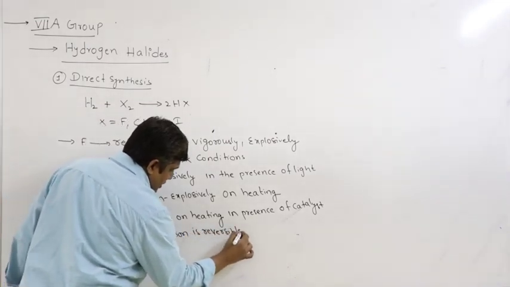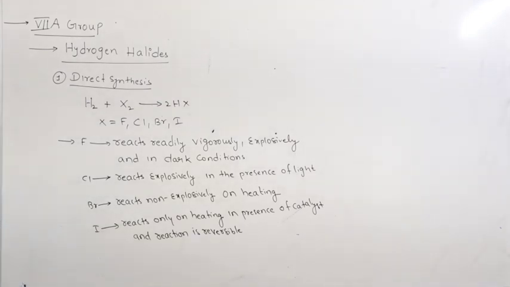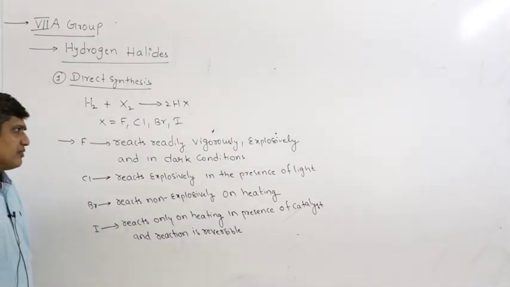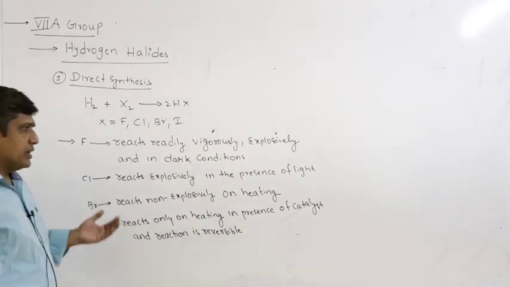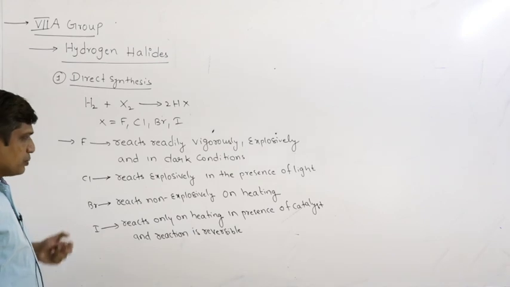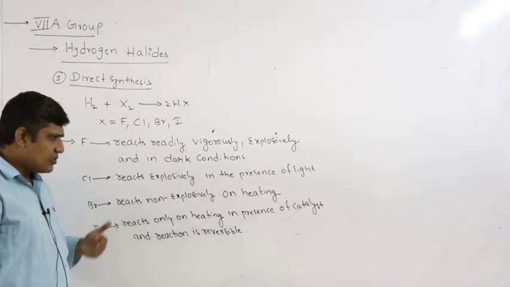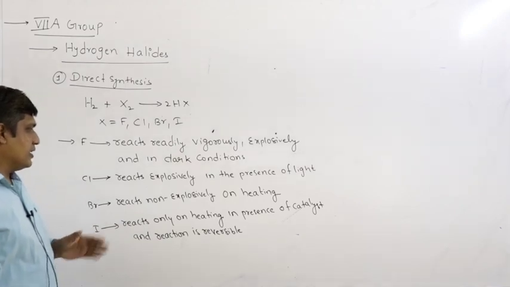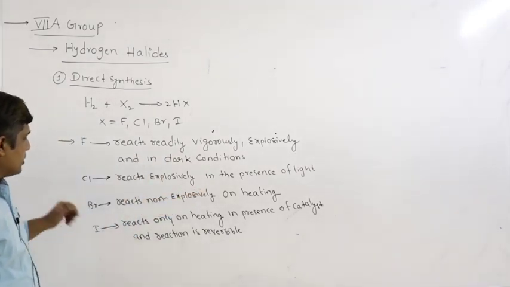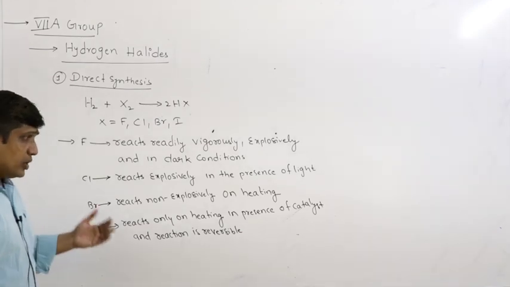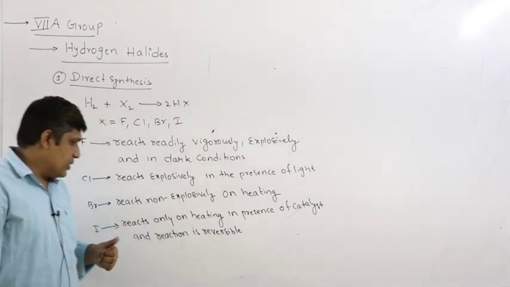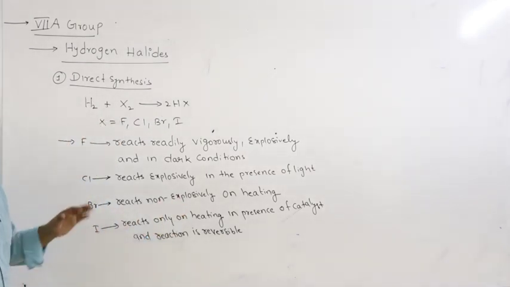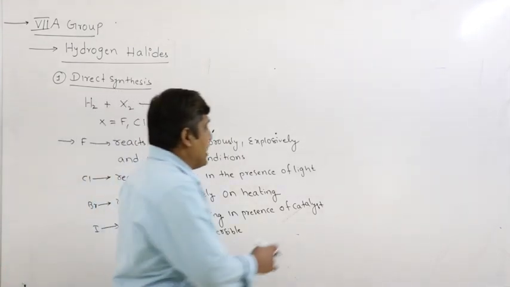So this is the difference in the conditions. Fluorine being most reactive reacts readily, vigorously, explosively, and even in dark condition, in the absence of light, the reaction will take place. Hydrogen and chlorine react explosively, so exothermic, but it takes place in the presence of light. Hydrogen reacts with bromine non-explosively on heating. Coming to iodine, iodine reacts with hydrogen only on heating and in the presence of a catalyst like platinum, and the reaction is reversible. The reaction can proceed in both forward and backward directions.